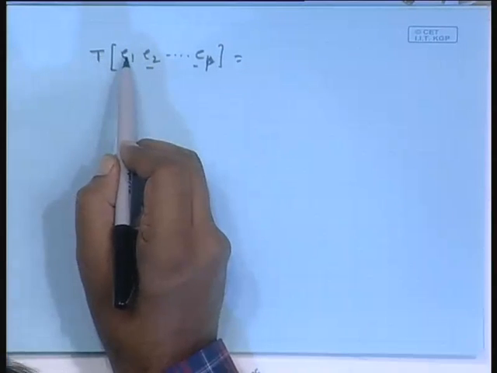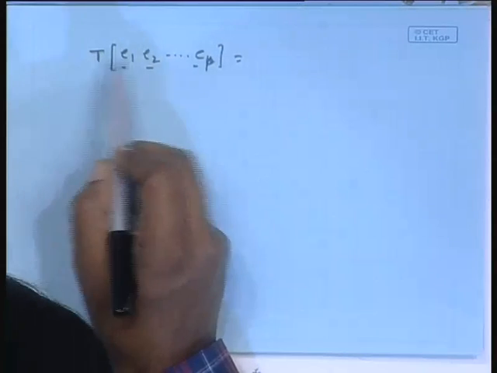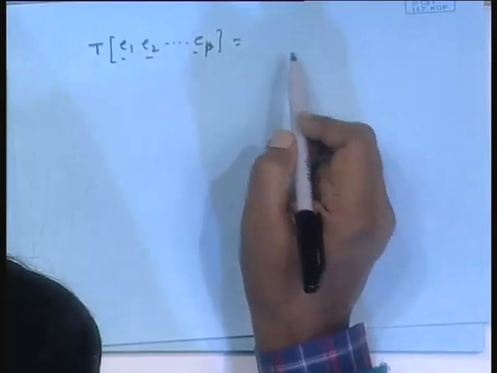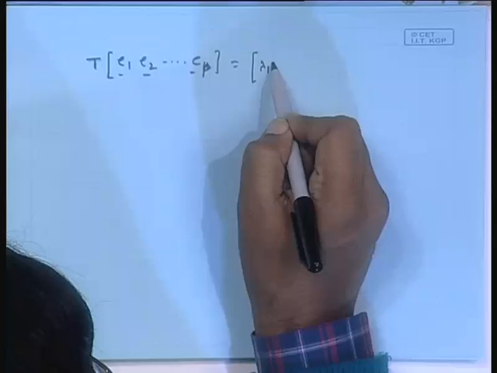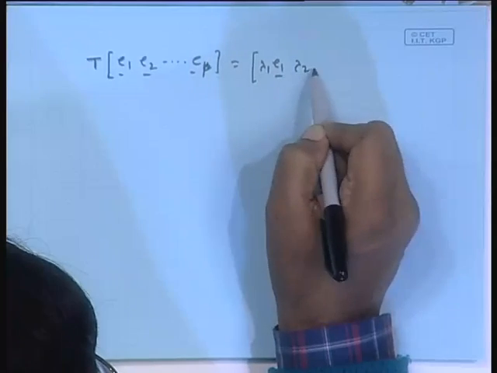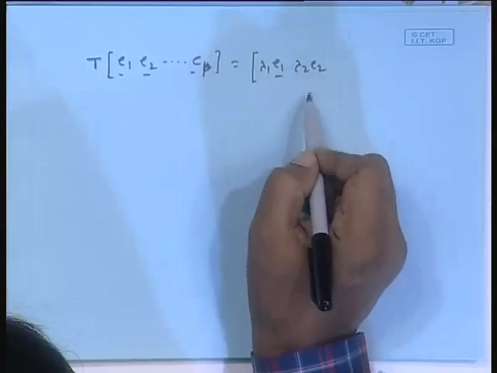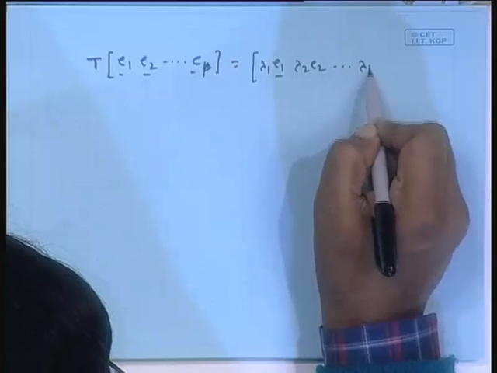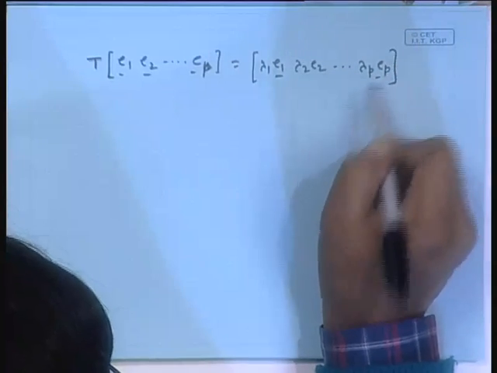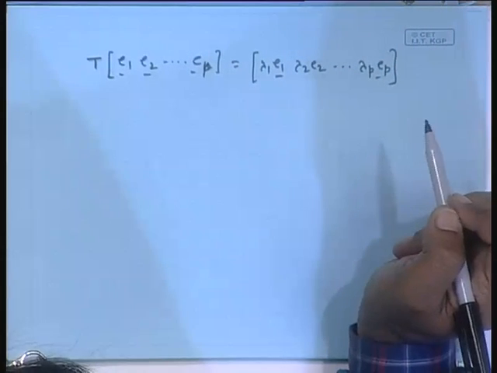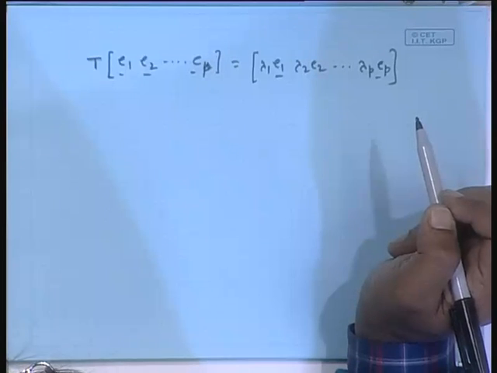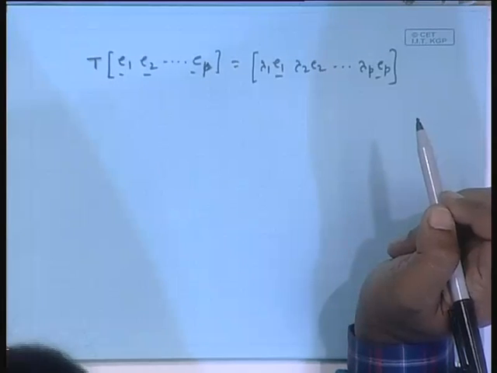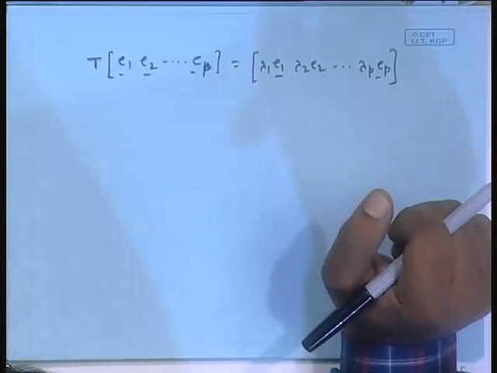T into E1 will be the first column, T into E2 will be the second column, so on and so forth, and T E1 is lambda 1 E1, lambda 2 E2. These are all column vectors.